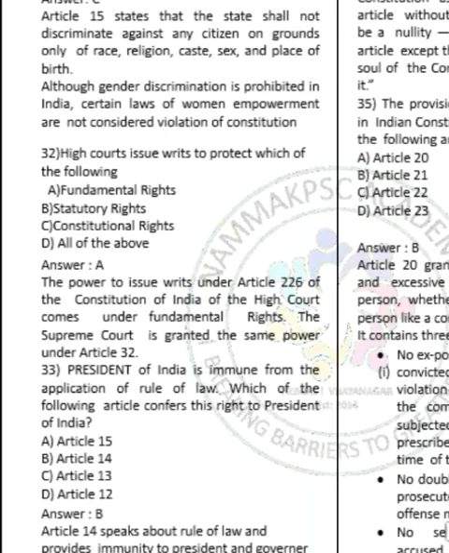Moving on to question number 32. Question number 32 says that High Courts issue writ to protect which of the following? So the correct answer is option A, fundamental rights. So the High Courts under Article 226 and the Supreme Court under Article 32 issue writs to protect the fundamental rights of Indian citizens. It must also be noted that High Courts will issue writs with respect to legal rights also, which power is not given to Supreme Court.